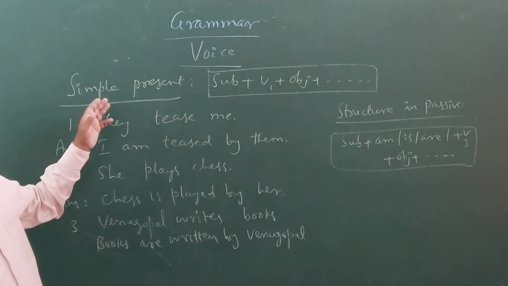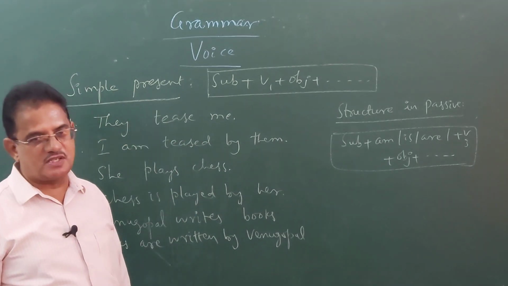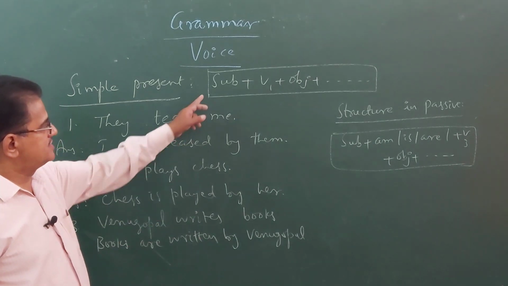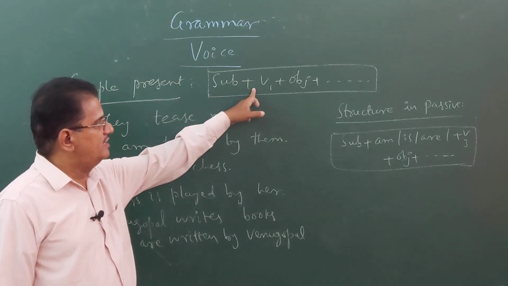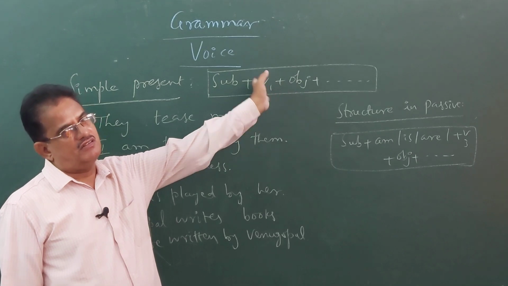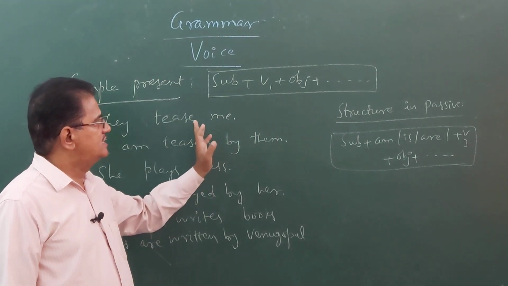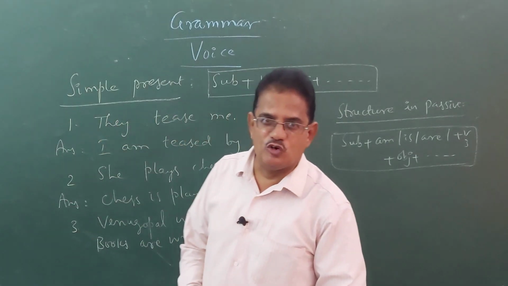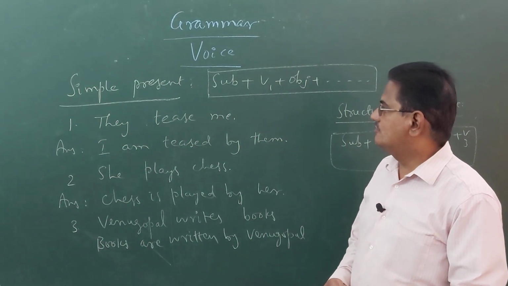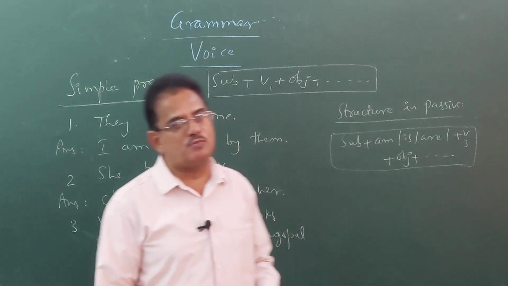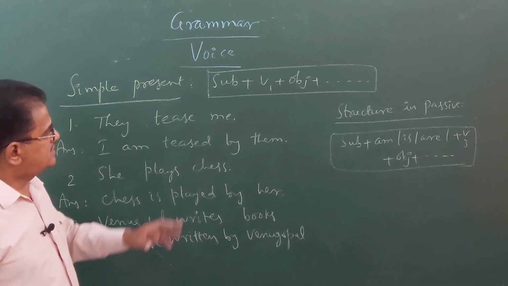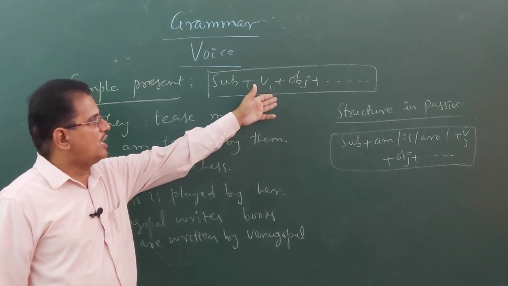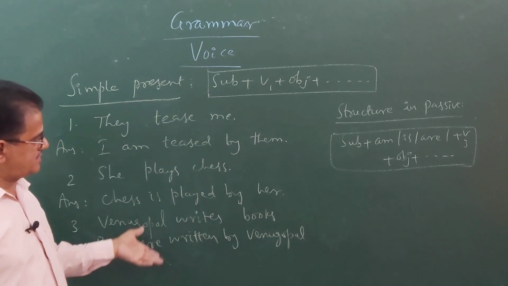Now, let us look at the first of the tense forms, simple present tense. Children, you all know the tense structure there. It is written here: subject followed by V1, followed by object, followed by any other thing, whatever it is. When subject is followed by V1 or present form of the verb, we say that the sentence is in simple present tense. So, when the subject is followed by V1 form and then there is an object, how to convert those sentences into passive voice?